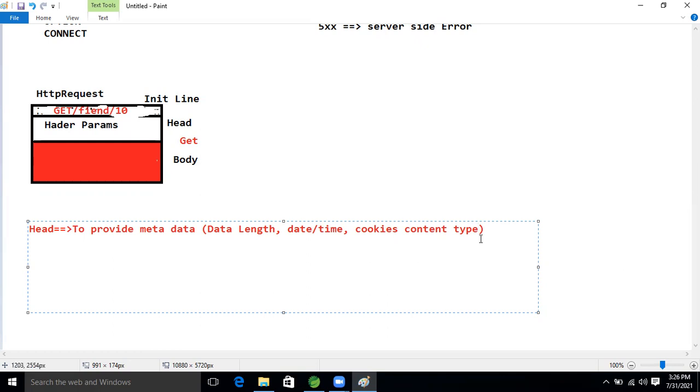And the second part, one more part is there: the body part. In the body part, what will be there now? Whatever data we are sending, the actual data, the request object, actual data will be there.